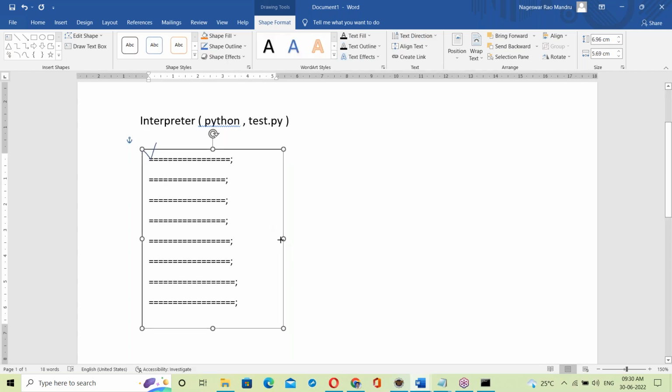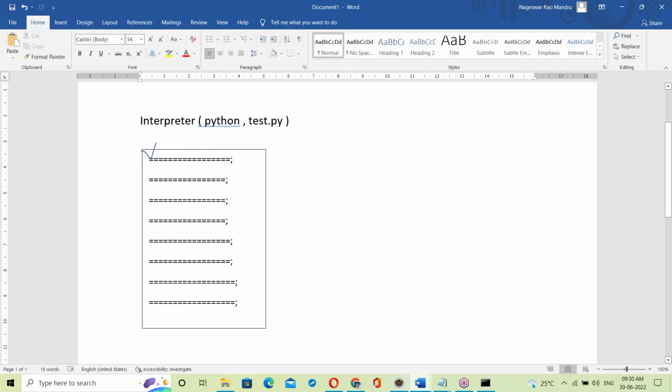The interpreter checks the first statement. Suppose the first statement is correct.